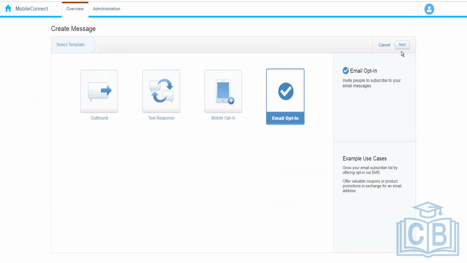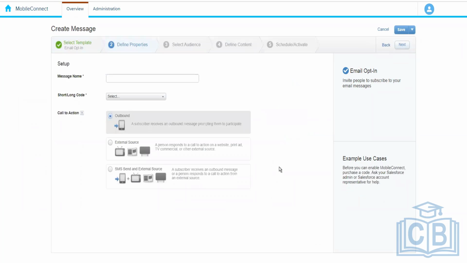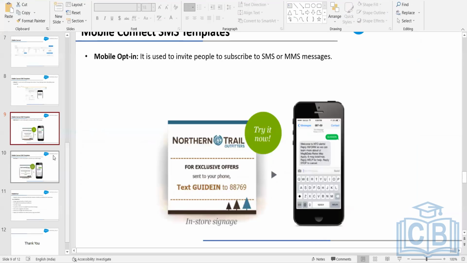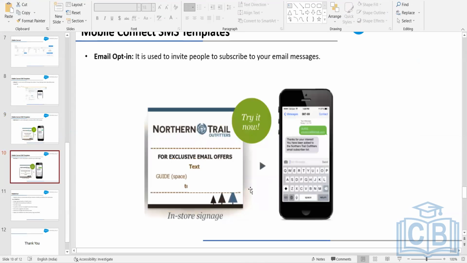Next one, we have the email opt-in. So if somebody has already subscribed to the SMS communication and we have the right to send them the SMS, then we can tell them to subscribe to the email communication as well. Or we can have an initial signage which says that if you want to subscribe to the email communication, then you have to text this keyword, then space, and then your email address to this particular number, so that you will start receiving the email communication.